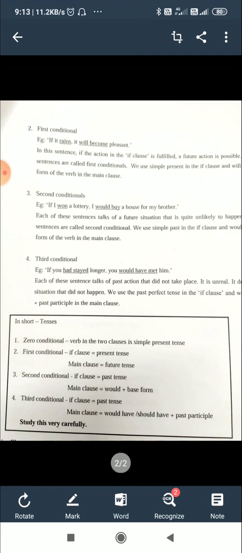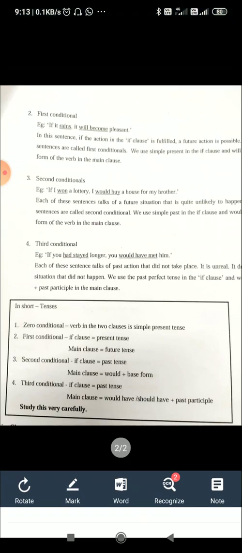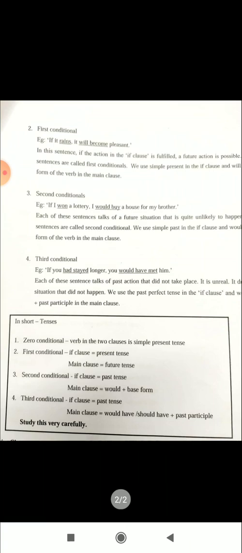Second conditional: if I won a lottery, I would buy a house for my brother. Each of these sentences talks of a future situation that is quite unlikely to happen. So it is only a wish or imagination. Such sentences are called second conditional. In the case of second conditional, the consequences cannot take place. It is only imagination or some kind of wish.